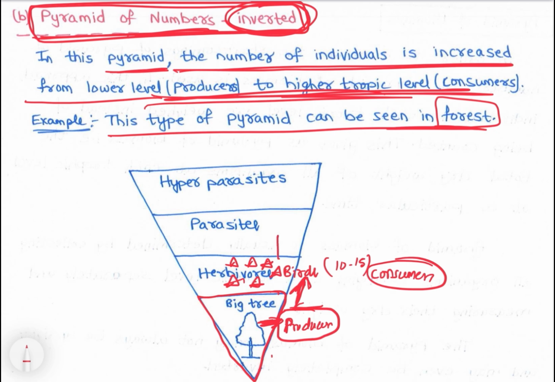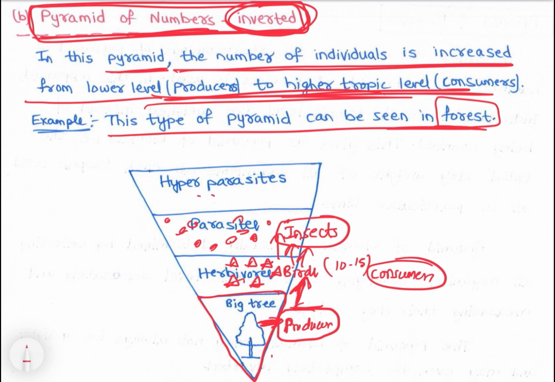And as we move further, on the birds there will be small parasites. Parasites can be insects which rely on these birds. If a bird dies, they will attack and eat it. So insects would be more in number than birds.